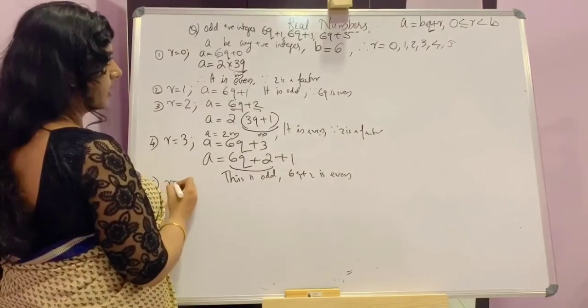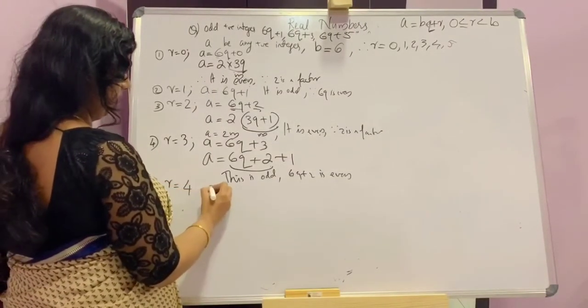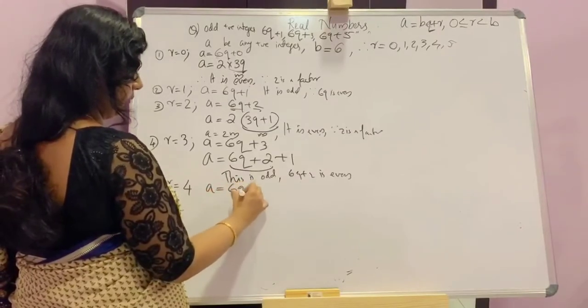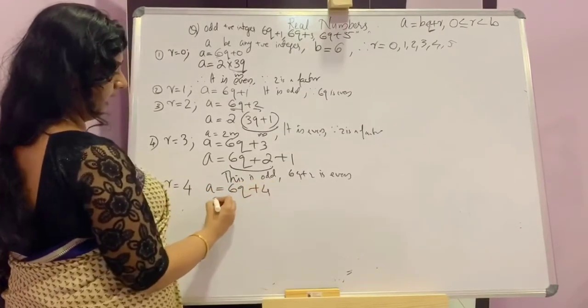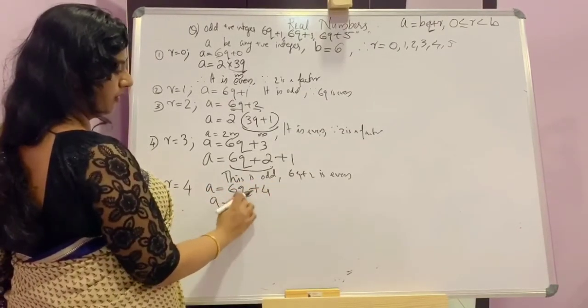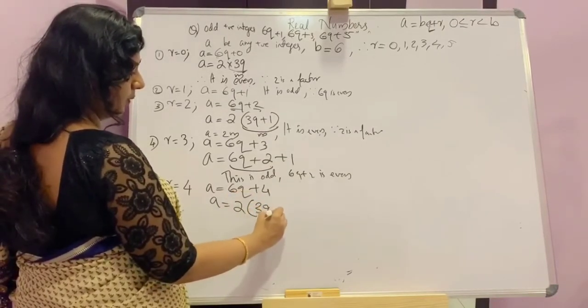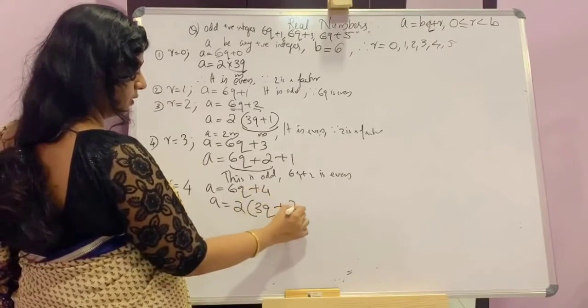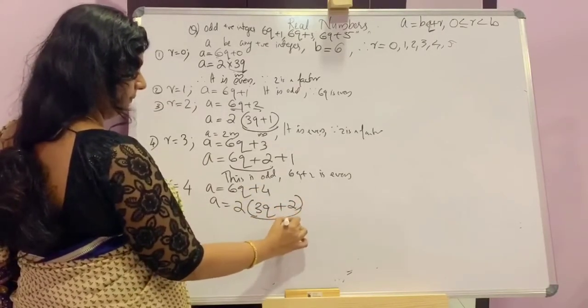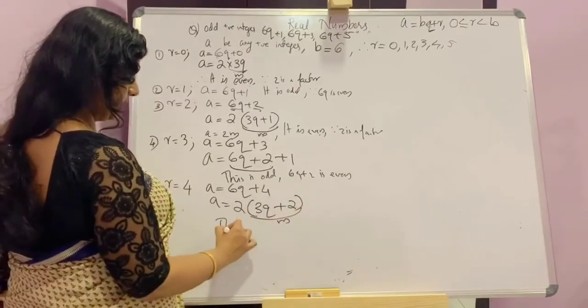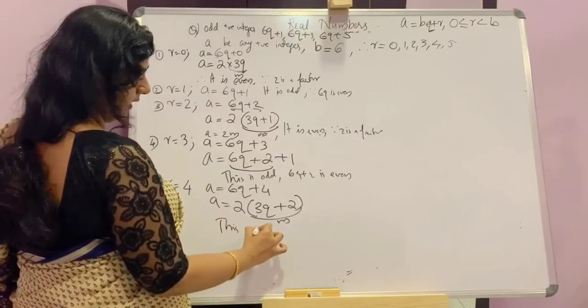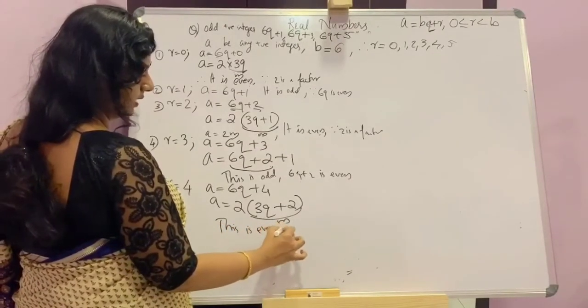Fifth one, r is equal to 4. A is equal to 6q plus 4. Again a is equal to, take 2 from these two terms. Taking 2 outside, this becomes 3q plus 2. That will be m. Then this is even because 2 is a factor.